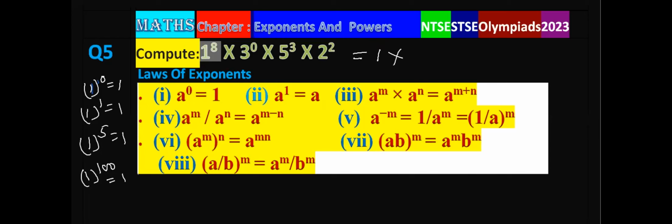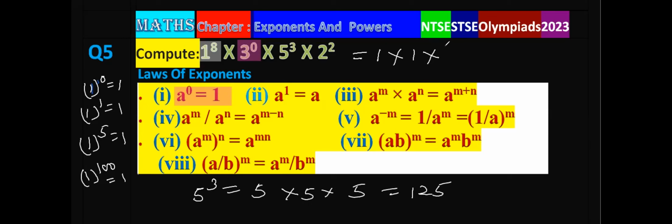Now, 3 raised to the power 0, that is equal to 1. You can see this formula here: a raised to the power 0 is equal to 1. So in place of 3 raised to the power 0, we can write 1. Now, 5 raised to the power 3 means multiply 5 three times by itself, so that is 125.